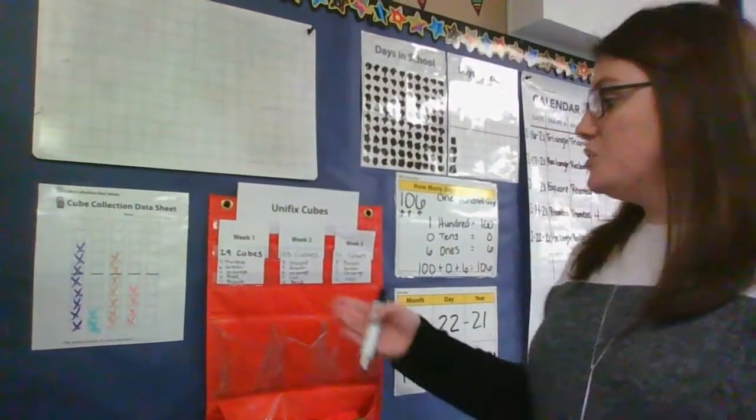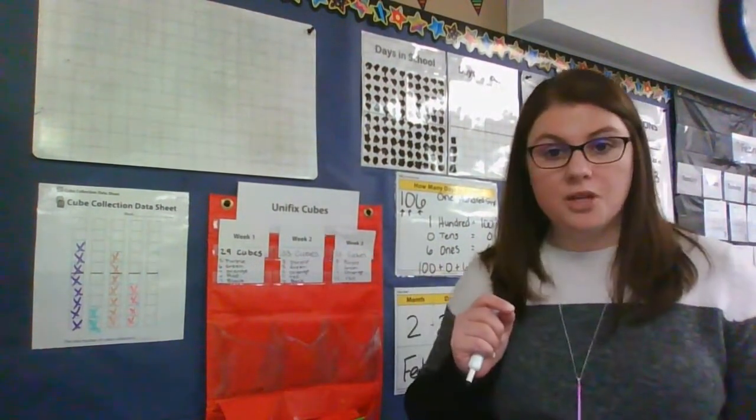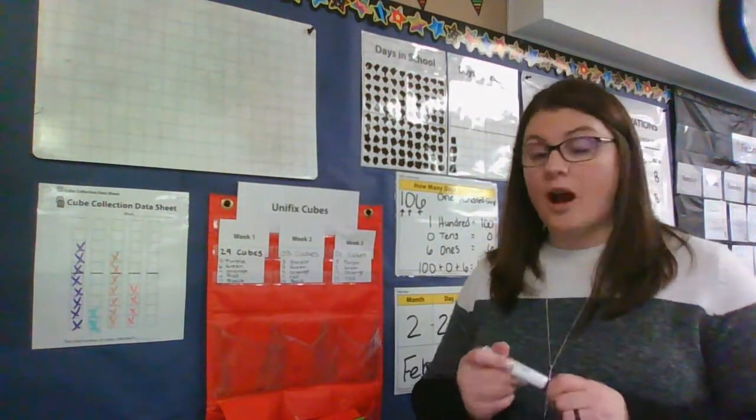Okay, last thing we're going to talk about is comparing our collection cubes. Remember, the last few weeks we've been collecting cubes. So we have our week 1, week 2, and week 3 cubes. We are going to just talk about comparing our week 1 cubes today. So I am going to draw out what color cubes we had so we can figure out which one was the greatest, which one was the least. Talk about how we can figure out which one had more.